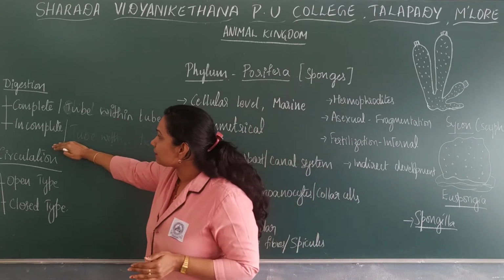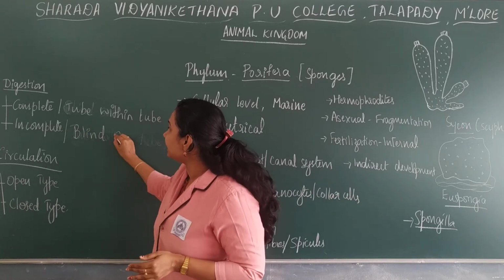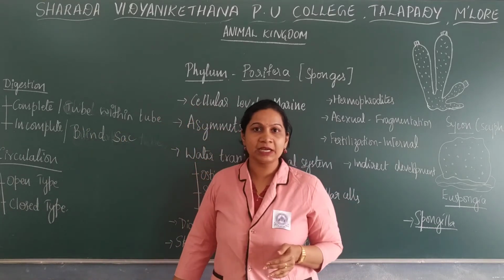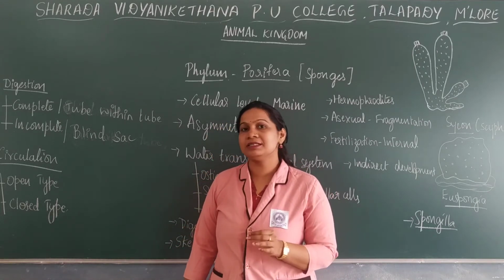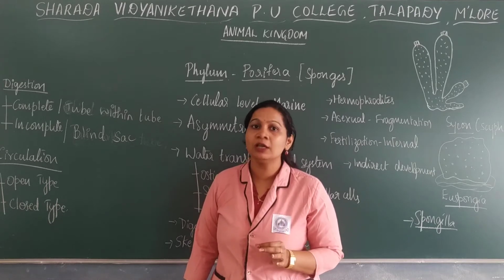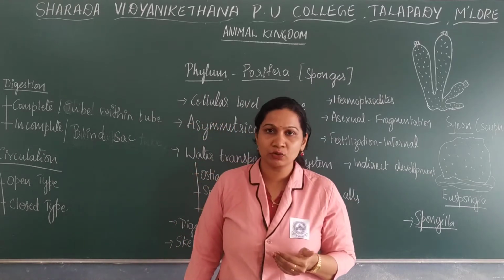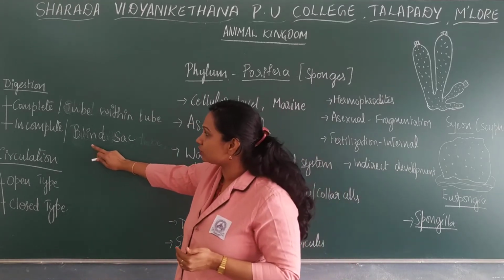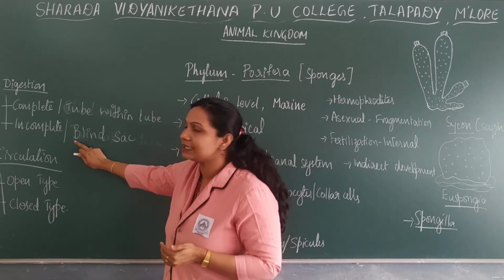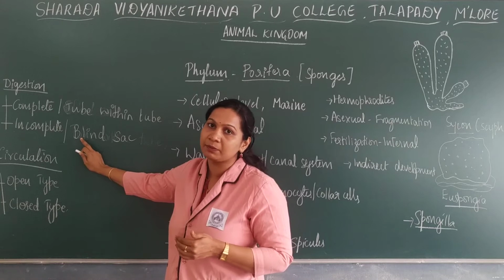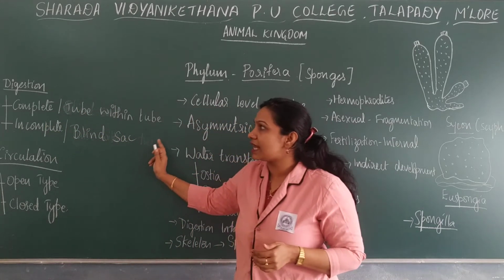And the next type is incomplete digestion, which is known as the blind sac plan. Incomplete digestion is nothing but the blind sac plan, where there is a single opening. Both the intake of food as well as the removal of nitrogenous waste takes place through this single opening. So that is incomplete digestion, which is mainly seen in the members of Platyhelminthes. So that is regarding digestion.